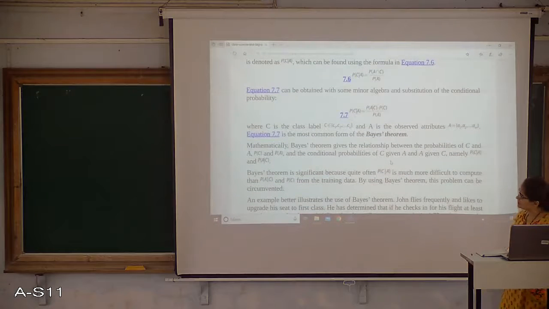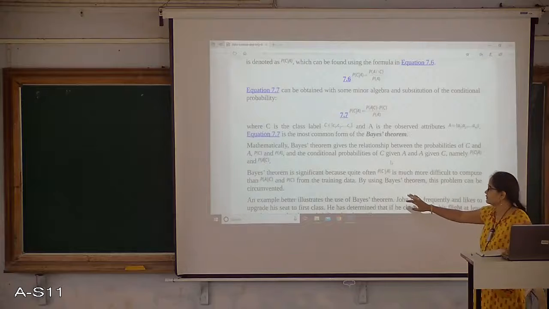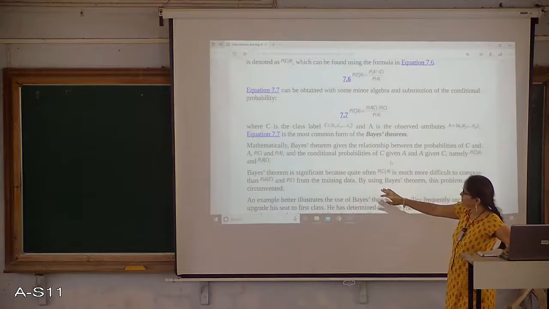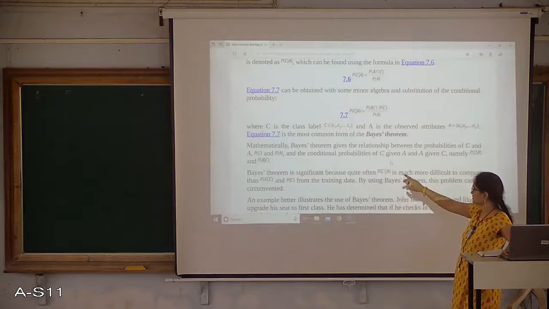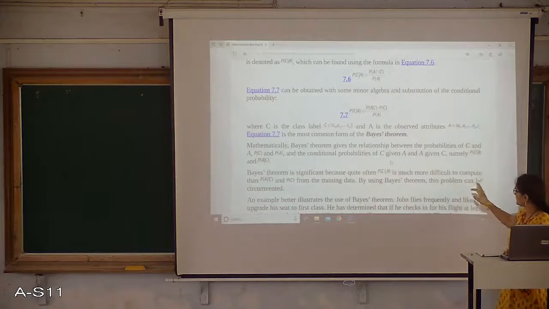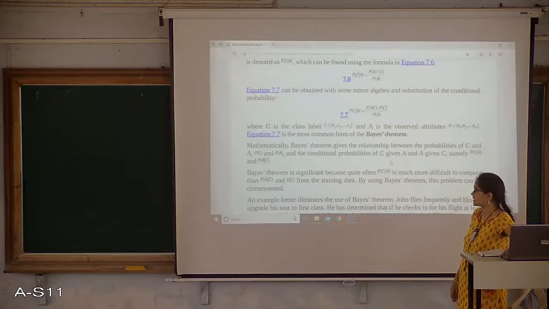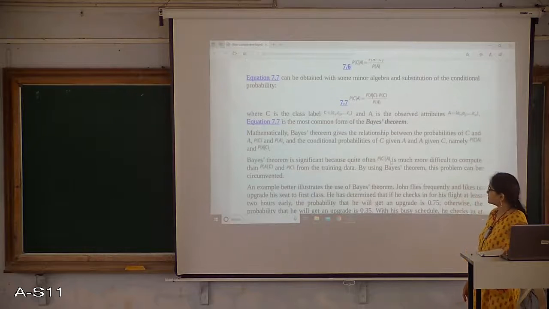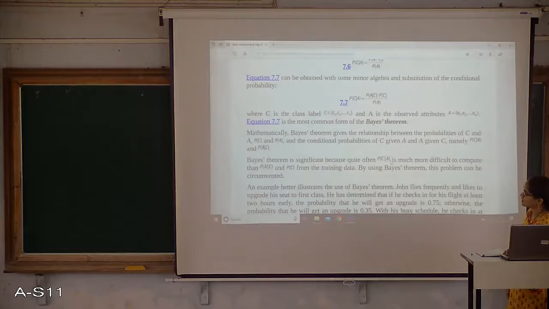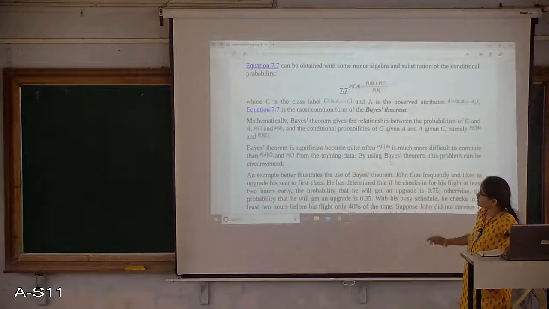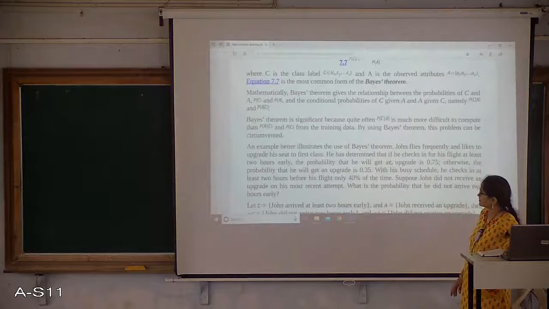Bayes theorem is significant because quite often the probability of C occurring when A has occurred is much more difficult to compute than calculating A when C has occurred and the probability of C from the training set. So by Bayes theorem, this problem can be solved. Let us see this with an example.